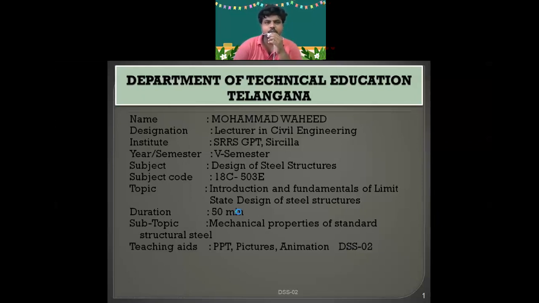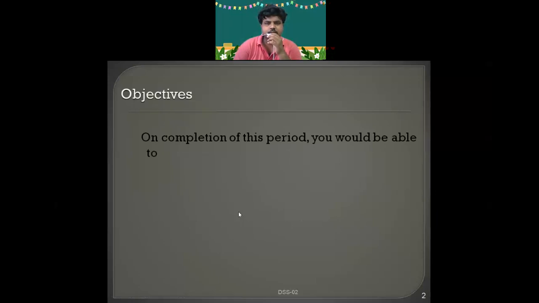As I told you yesterday, we discussed what things you are supposed to take while learning this subject, that is IS 800 2007. How many of you have really downloaded the code? Has anyone downloaded the code?